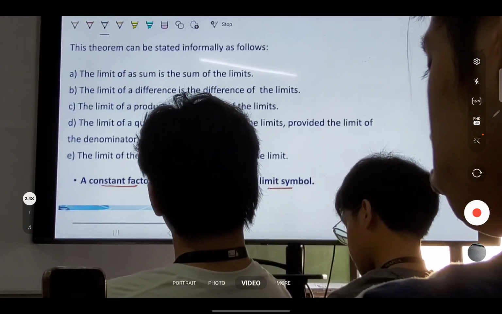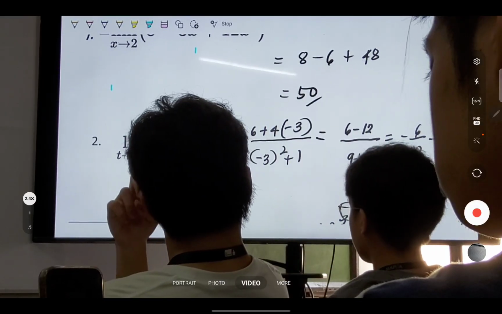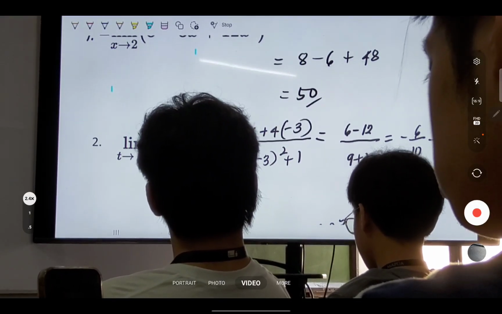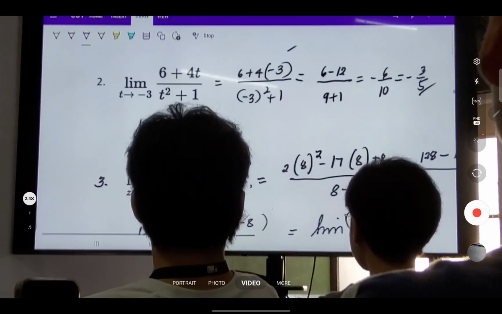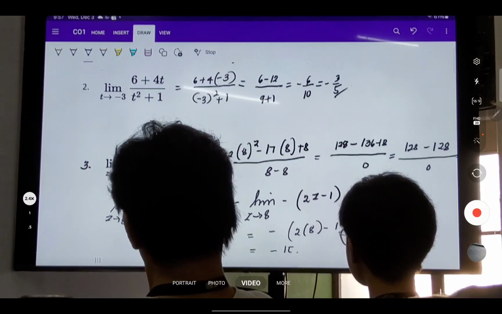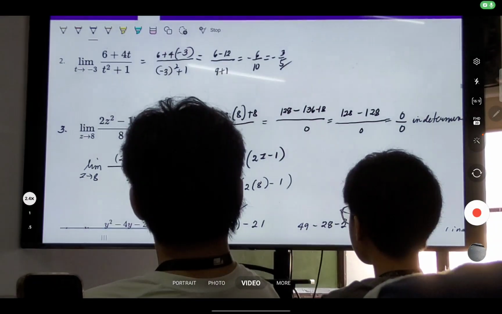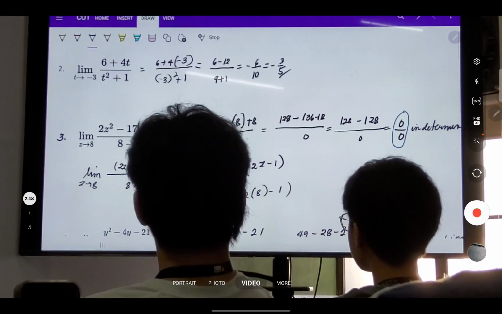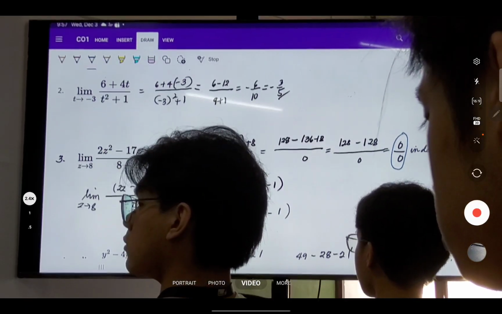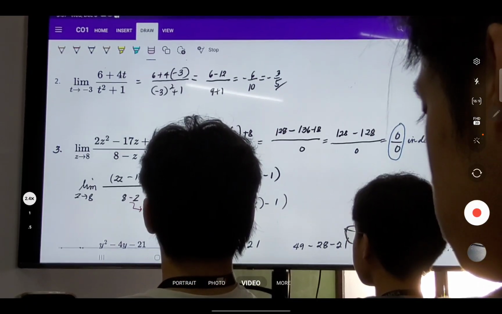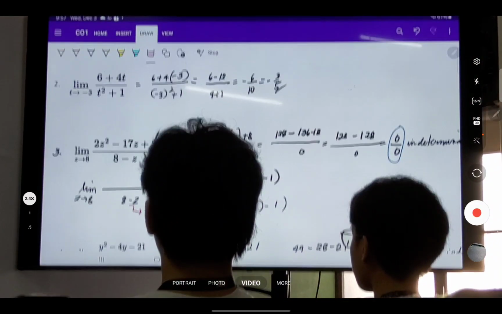Let's do, okay, for number 2, ganun din. Magsasubstitute lang tayo, right? So when you substitute negative 3 for t, you get negative 3 over 5. But in the third example, nung mag-substitute tayo, we get a value which is what? 0 over 0. And this is an indeterminate form. So hindi ko pwede yung indeterminate. So what we do is we try to factor the numerator. So what are the factors of the numerator? Ano yung mga factors natin?